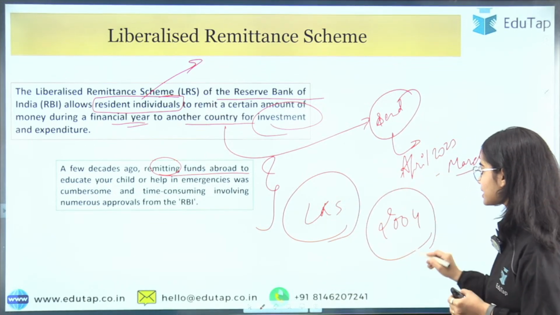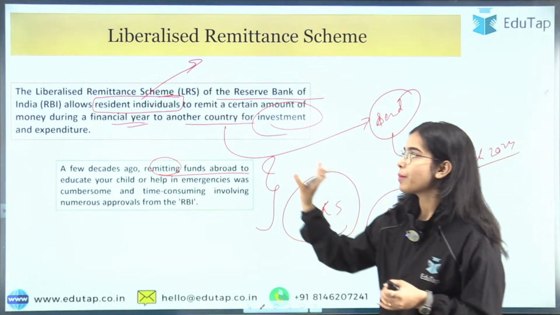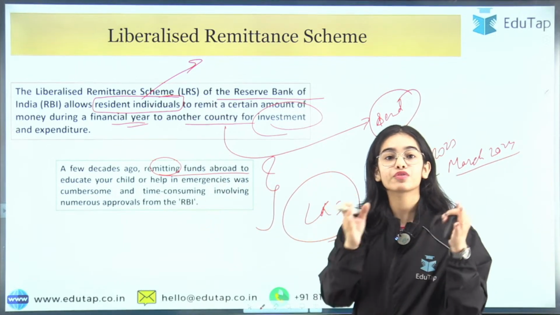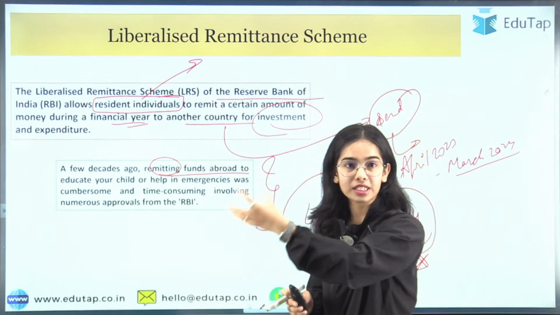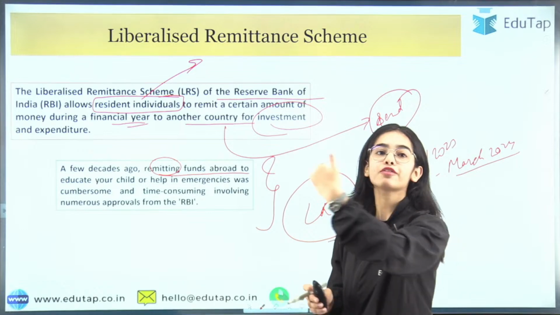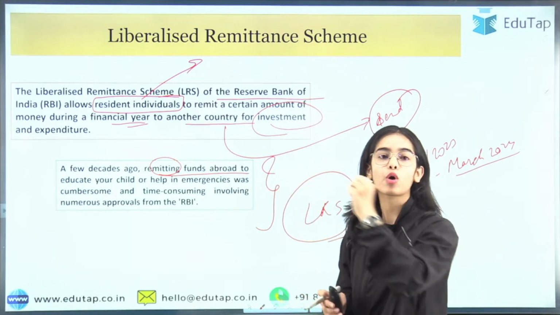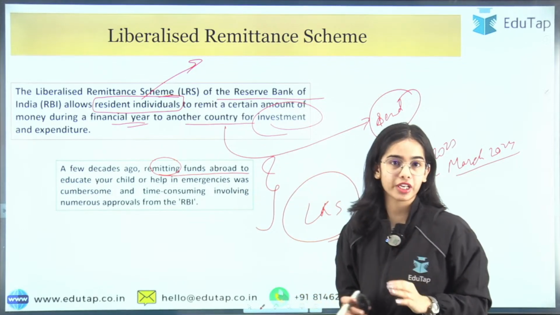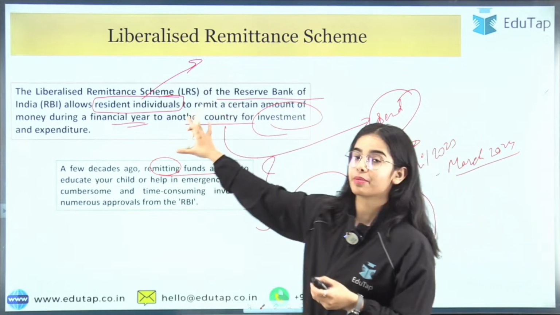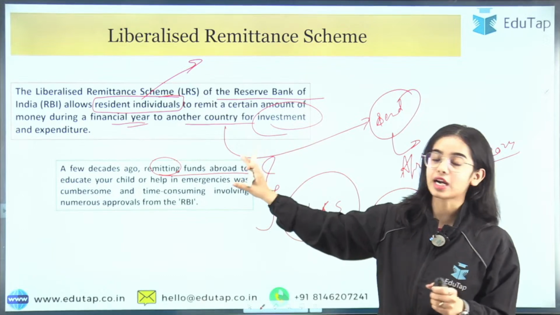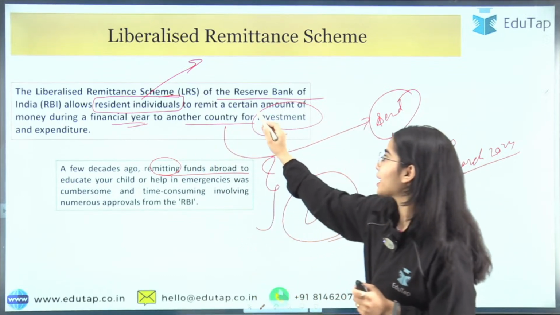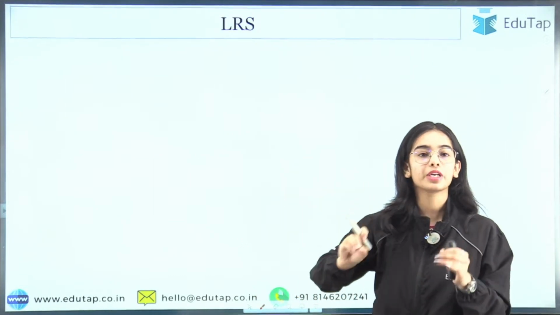We will keep on understanding more about this scheme, but the basic idea is that it was very difficult for resident individuals to take their funds outside the country, or to send money to their children or relatives living abroad. But now with the liberalized remittance scheme, it has become easier for people to remit funds up to a limit. There is a limit that has been defined under the liberalized remittance scheme.